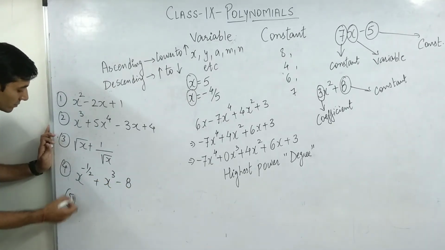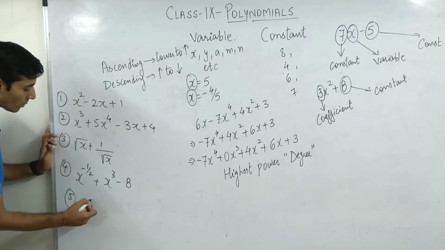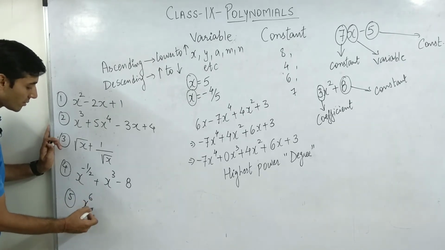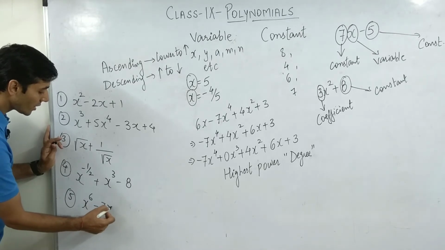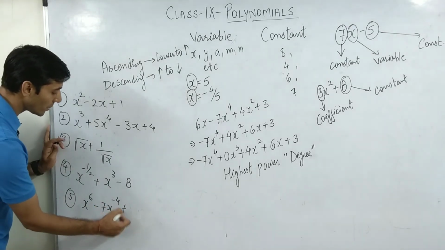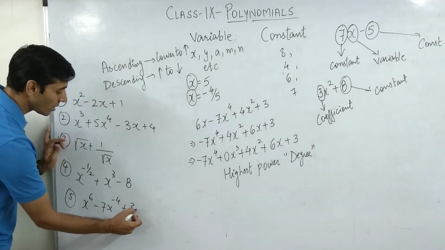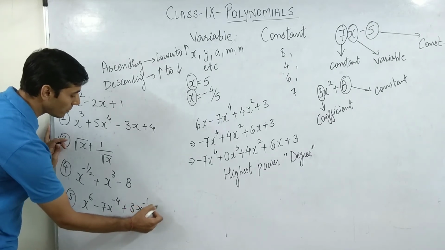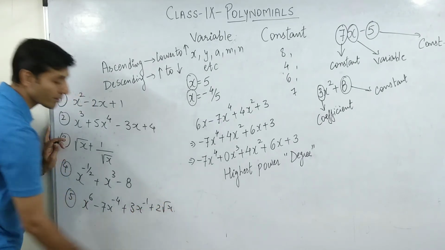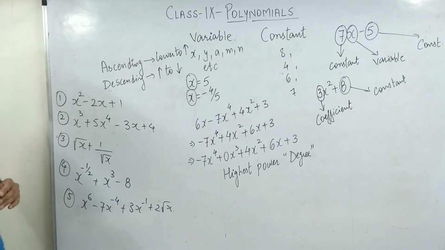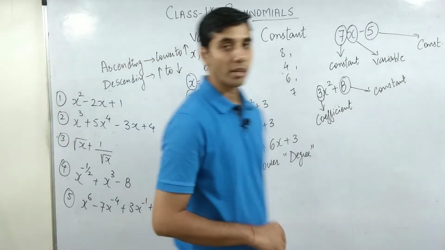Next, x to the power 6 minus 7x to the power minus 4 plus 3x to the power minus 1 plus 2 root x. Now, let's start discussing one by one. Now, what actually is going to be polynomial?